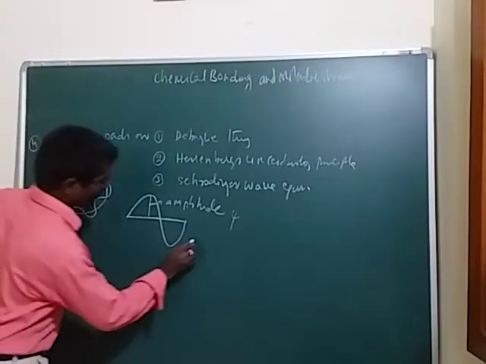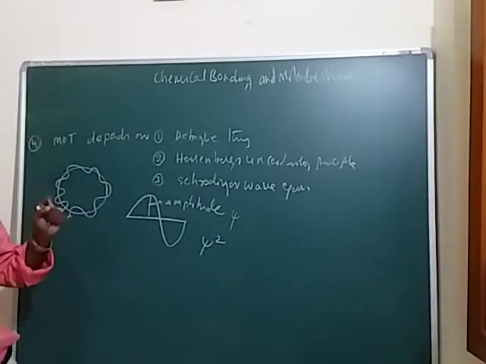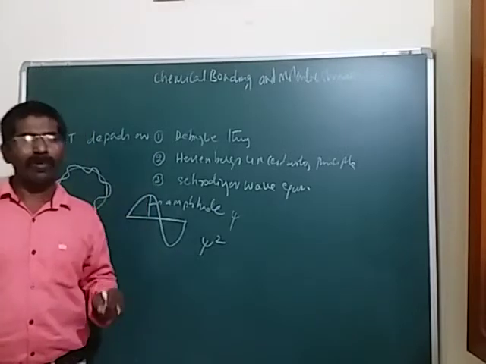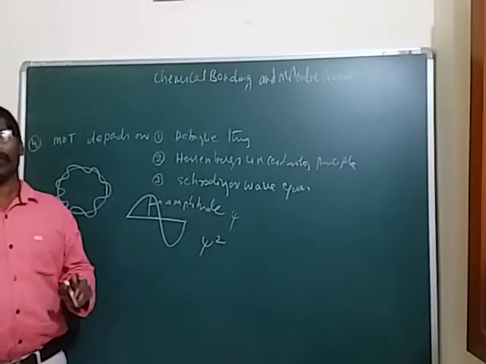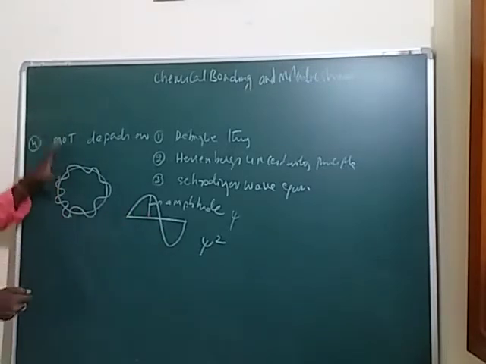So here psi square is the probability function, or the probability of finding an electron, okay students. So this is the concept of that one. These things are covered in that fourth statement, okay students.